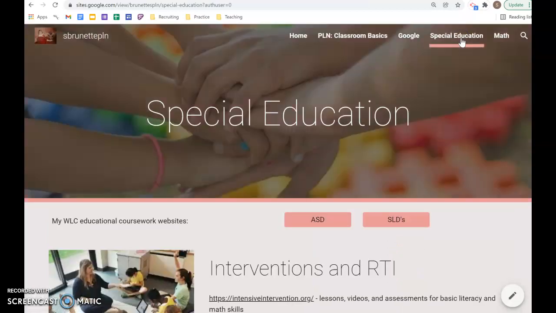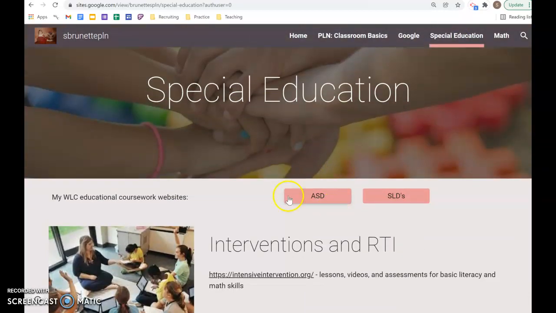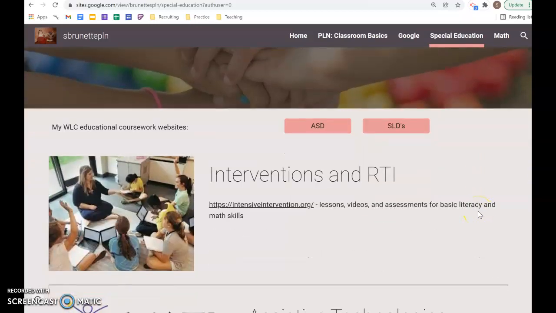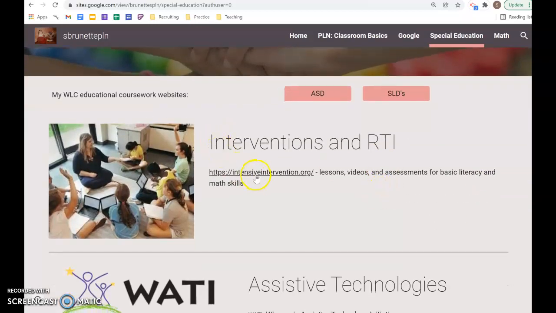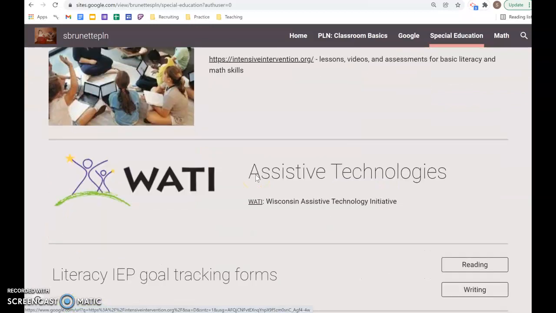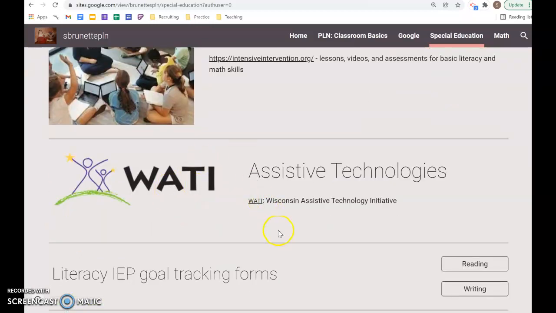Here I have a page dedicated to special education. These are two websites I made on autism and specific learning disabilities. This is a good website for interventions and RTI. I included the Wisconsin Assistive Technology Initiative, thought it was very helpful. And again, these are two forms that we use for tracking IEP goals.